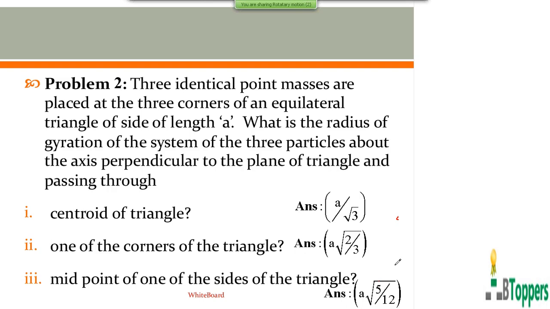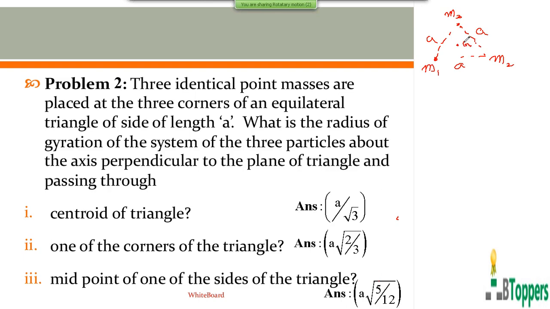In the first part of the question, we are given that there are three point masses placed at the three vertices of an equilateral triangle with side of length A. You are asked to find the radius of gyration of the system of the three particles about the axis passing through the centroid of the triangle and perpendicular to the plane of the triangle.